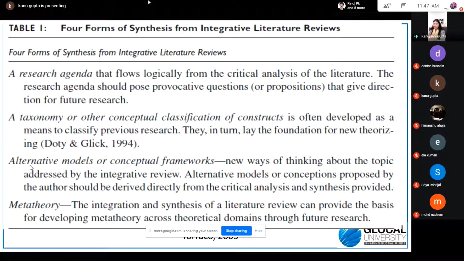So he collected the models and their argumented models, which were offered in the argument against that particular existing model. He collected those also so that some new insights can be brought in and a new conceptual framework can be developed. And then meta theory, the integration and synthesis of literature review, so that some theoretical foundation can be developed and a new kind of theory can be proposed.